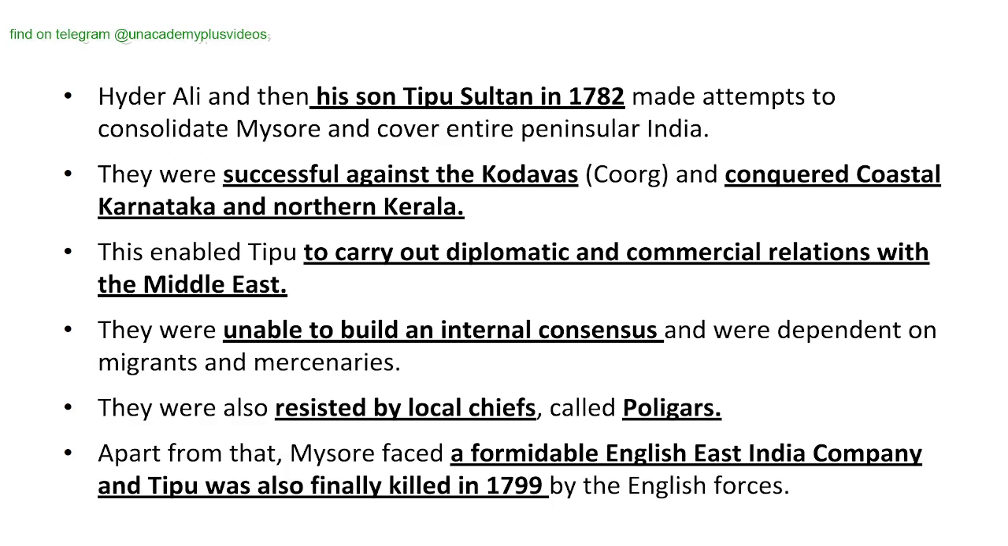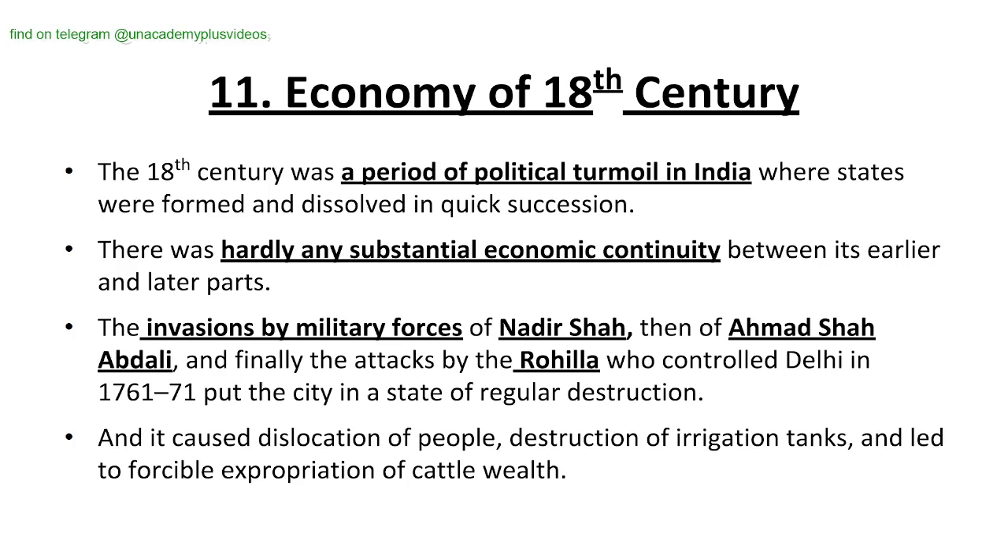They were unable to build an internal consensus and were dependent on migrants and mercenaries. They were also resisted by local chiefs called polygars. Apart from that, Mysore faced a formidable English East India Company, and Tipu was finally killed in 1799 by the English forces. Let's see the economy of the 18th century.